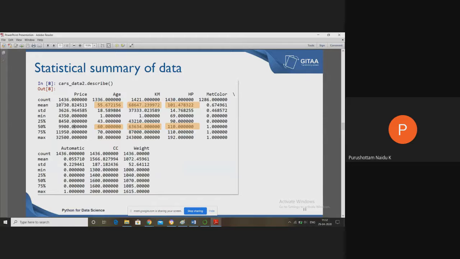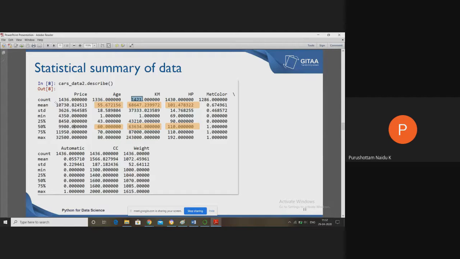Price count is 1436, age count is 1336 values. The remaining may be missing values. KM has 1421 records. Out of a total of 1436 records, the count 1421 are non-missing values and the remaining are missing values. Mean.